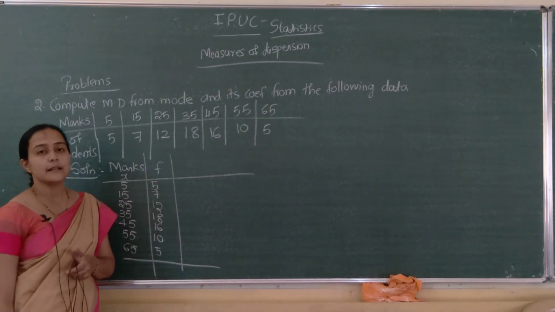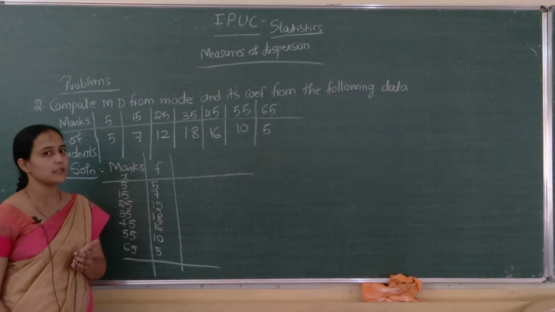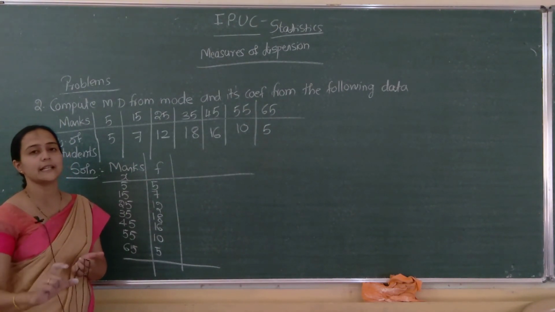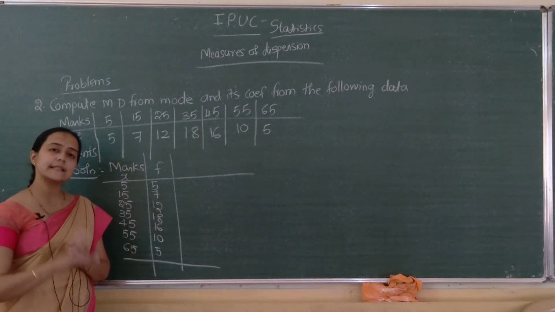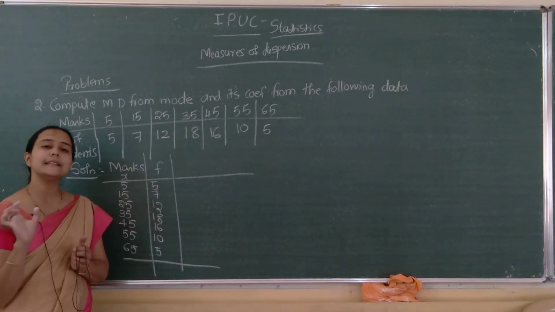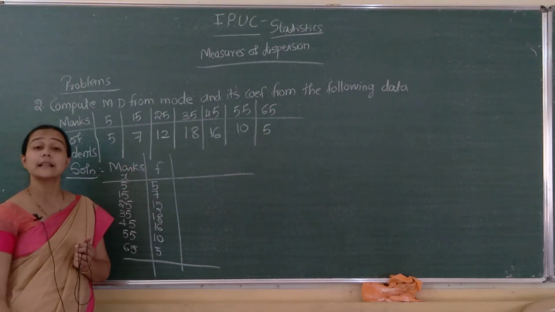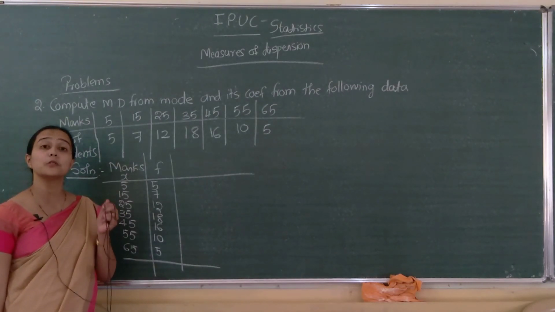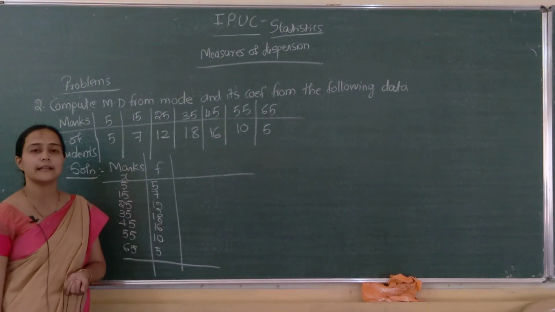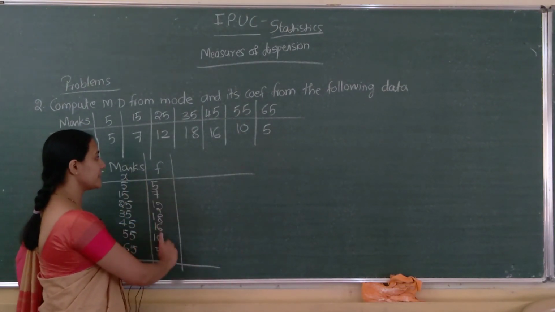Next, how many columns? What is the formula? Do you remember? Yes, it is sigma f into mod x minus z divided by capital N. In discrete series and continuous series, we apply the same formula. The only difference is that in discrete series we get x values directly, while in continuous series we have to compute midpoints. Midpoints are called x values, isn't it? So marks this one, frequency this one.